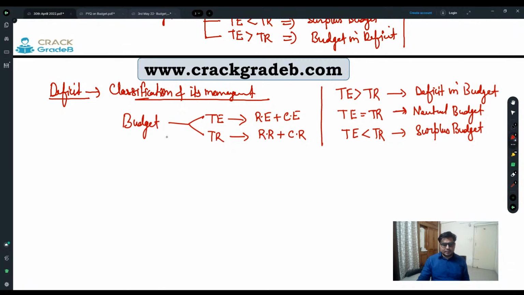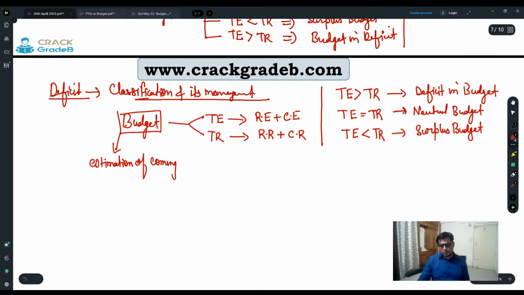And see, sometimes what happens is that this budget is an estimation for the coming financial year.